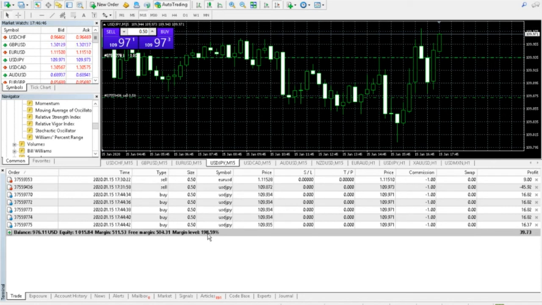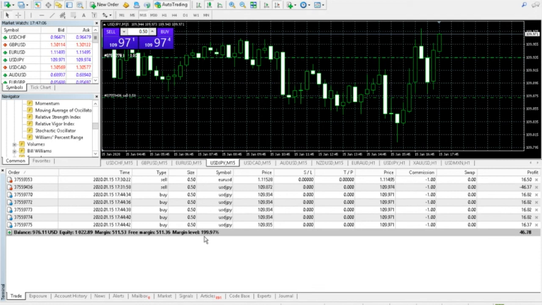And my margin level has also gone up to close to 200% because that's calculated by taking the equity divided by the margin, which gives us about 2 times 100%, which gives us about 200%. So that's a way to free up margin, is just by closing trades.